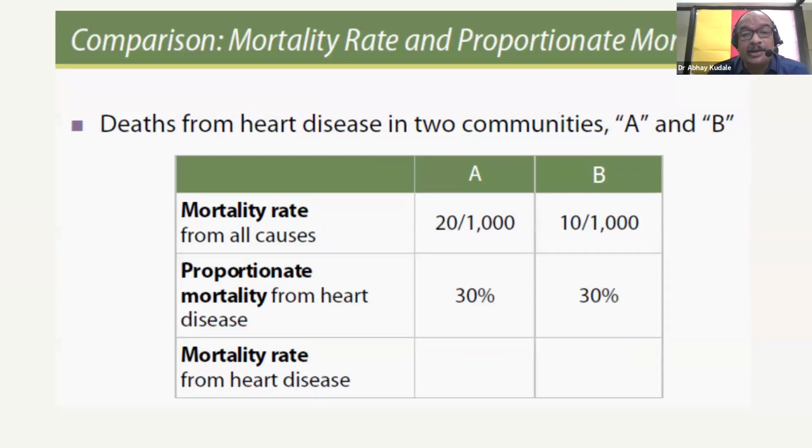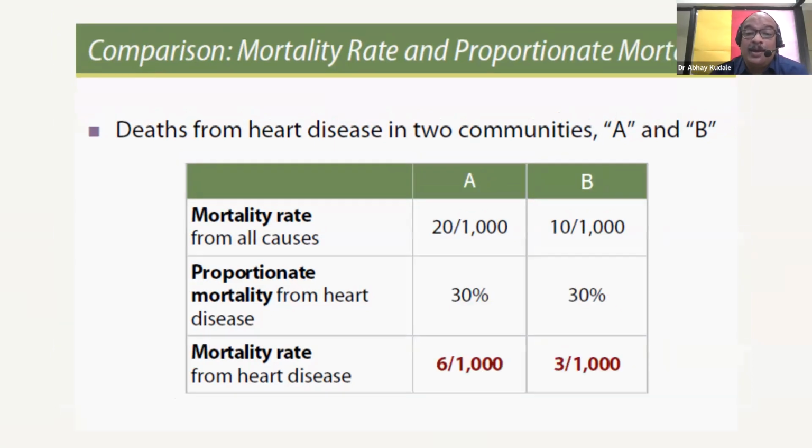Let's take another example. This is the mortality rate from all causes. We know it is 20 per 1000 and 10 per 1000. And the proportionate mortality from heart disease is 30% in both communities. Then what is the mortality rate from heart disease? This time it will be 6 per 1000 in community A and 3 per 1000 in community B.